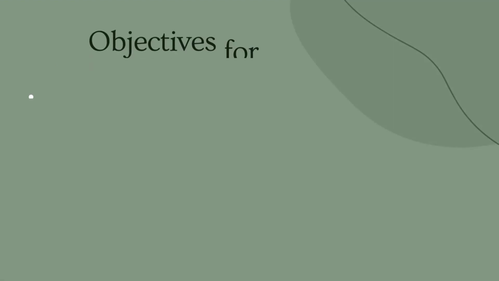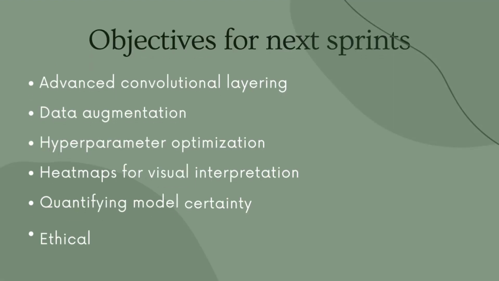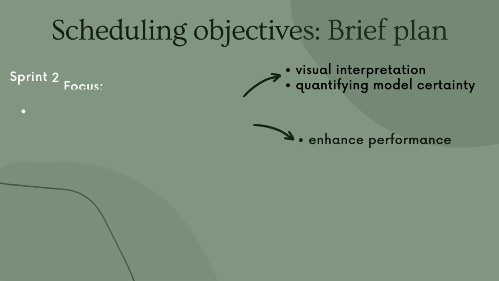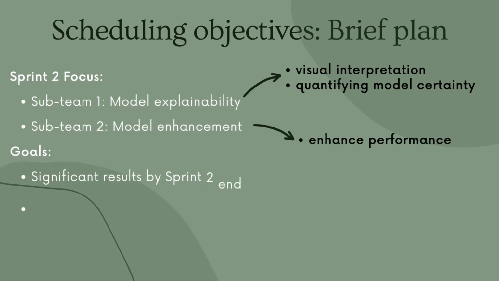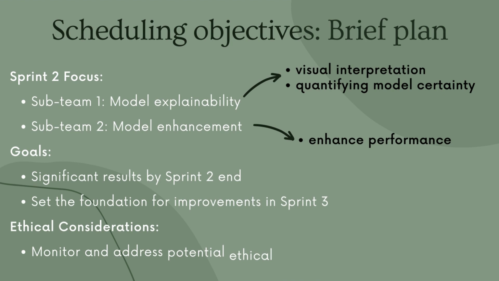Following the team's research presented in the previous slides, we've identified key areas to focus on and conduct experiments. As we enter the next phase of development, we've devised a strategic approach to enhance diagnostic capabilities, exploring the possibilities of the key areas presented on the slide. Our work plan divides these tasks among specialized sub-teams, with each sprint dedicated to a set of particular enhancements. In the upcoming Sprint 2, one sub-team will focus on the implementation of heat maps for visual interpretation and quantifying model certainty. Simultaneously, the other sub-team will concentrate on the described ways to enhance the model's performance.